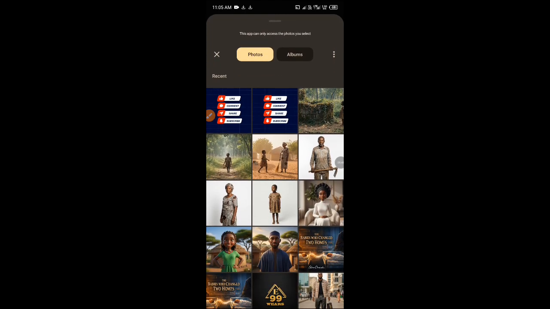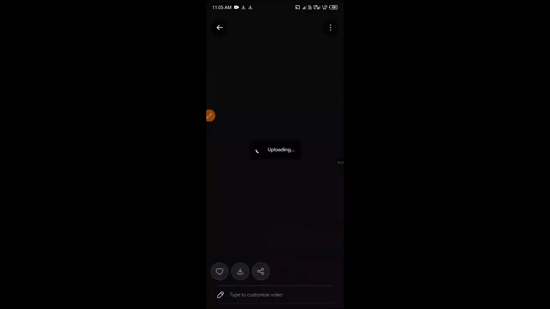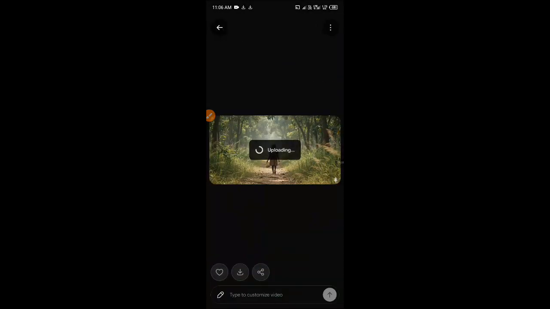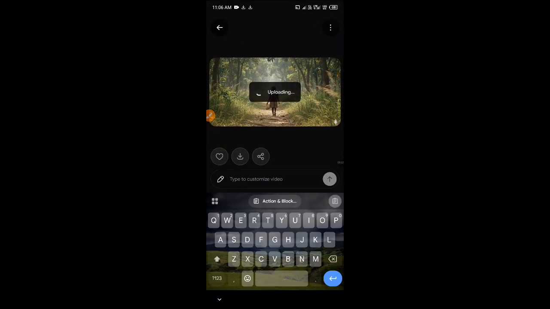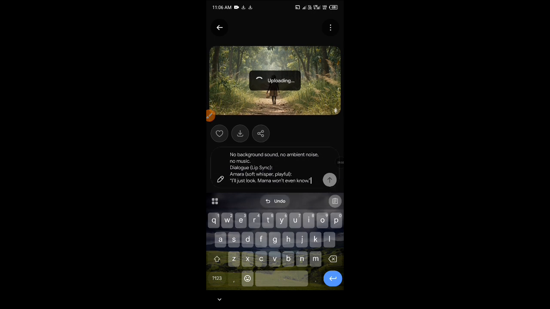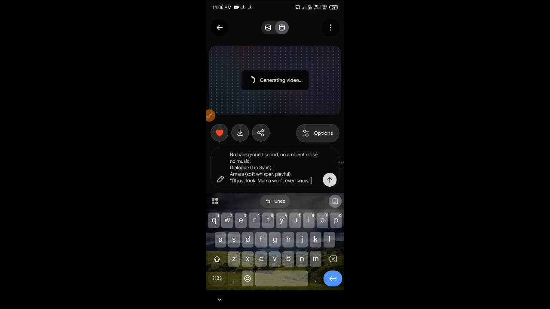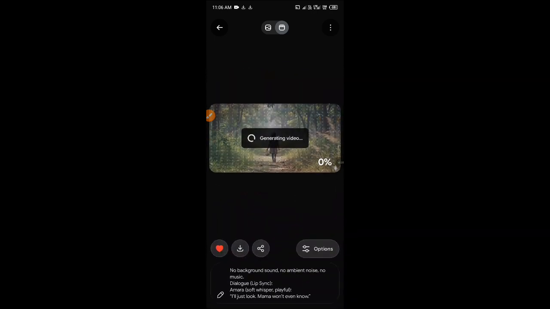Now we'll be using this second image where Amara went to the forest. Now you paste your prompt. For now we'll just prompt it and see if it's going to go as instructed. You noticed what we did in the other one, right? We just prompted it, and since it was not going according to what we want, then you edit to make it understand better.